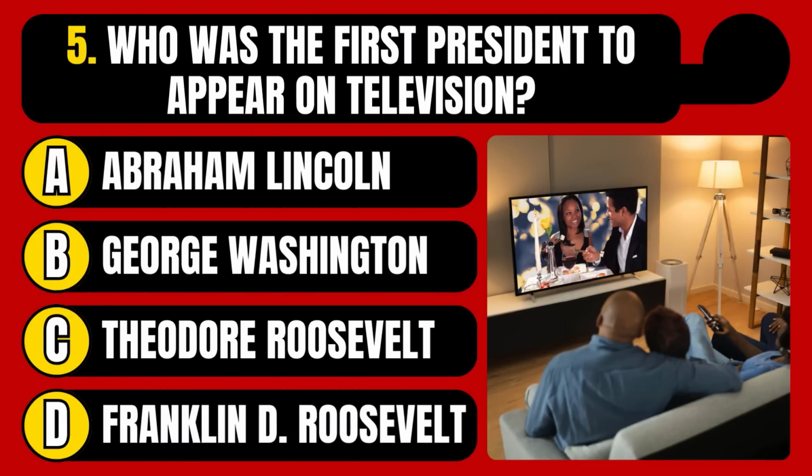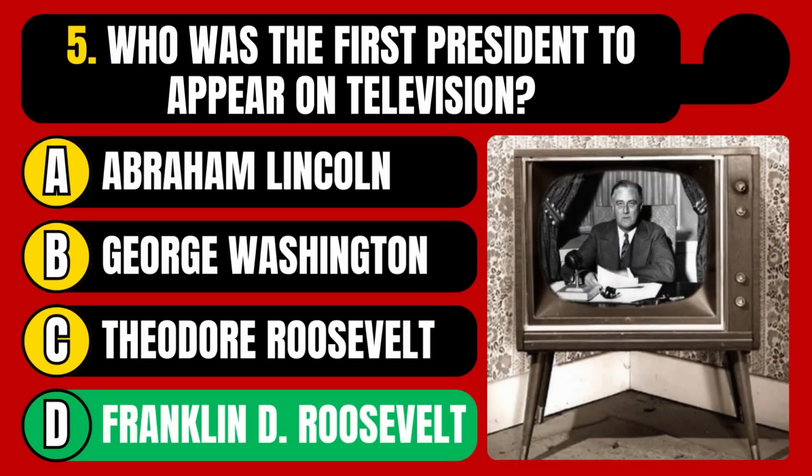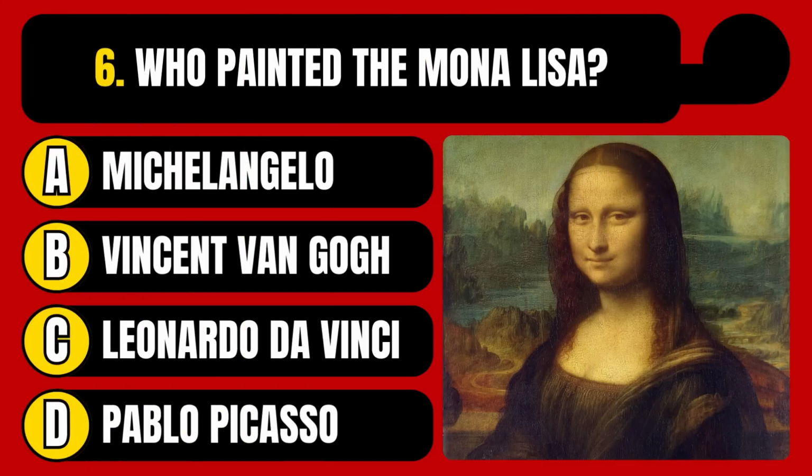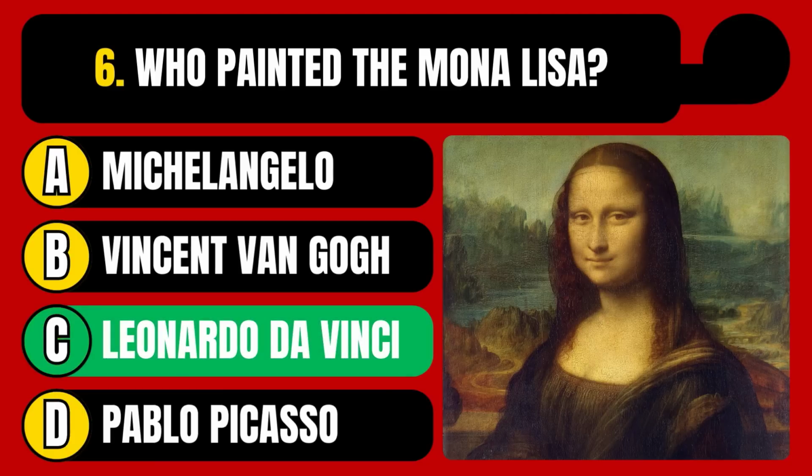Who was the first president to appear on television? Abraham Lincoln, George Washington, Theodore Roosevelt, or Franklin Delano Roosevelt? The correct answer is option D, Franklin Delano Roosevelt. Who painted the Mona Lisa? Michelangelo, Vincent van Gogh, Leonardo da Vinci, or Pablo Picasso? The correct answer is option C, Leonardo da Vinci.